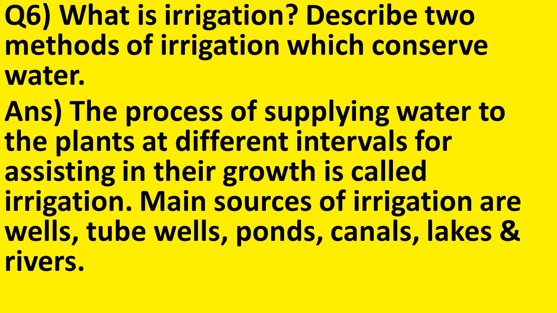So, irrigation means the process of supplying water at different intervals that assist the growth of plants. And the sources of water for irrigation are the wells, tube wells and the natural sources like rivers, ponds, etc.